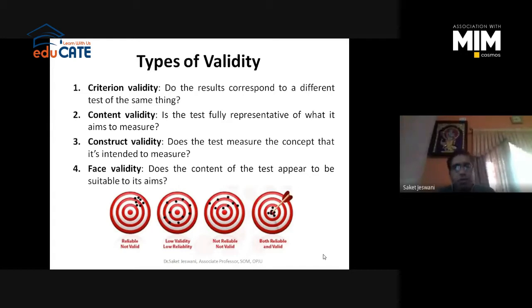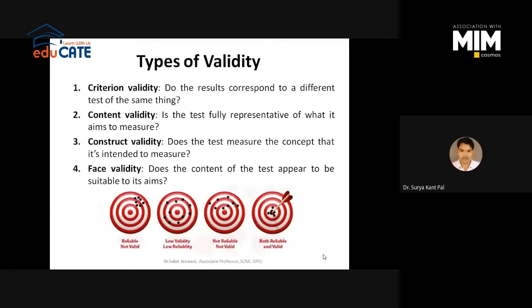So if you have formulated 2 different instruments to measure a particular thing, for example self-esteem, whether your instrument is measuring the self-esteem or not, and the other instrument also is measuring the self-esteem or not, this is the criterion to choose.